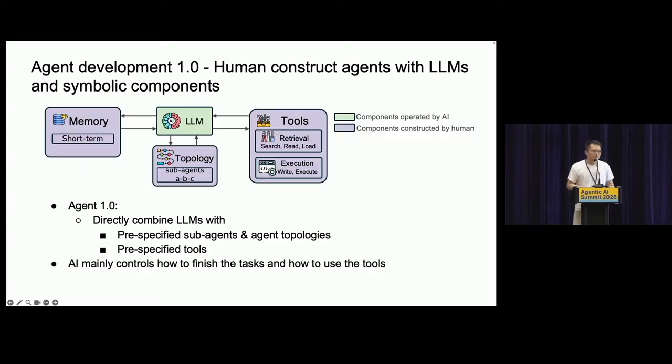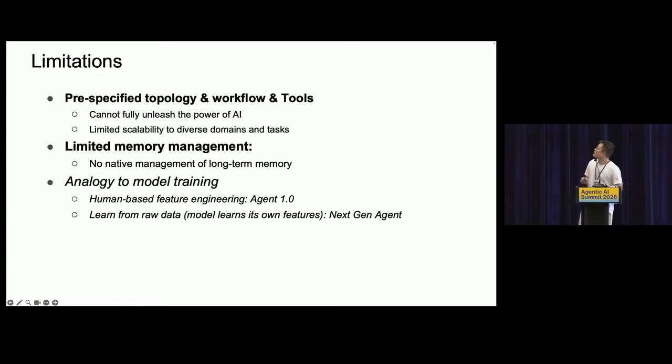agent run the job. But if we dive in and think about the limitations of this paradigm, the problem is that if we pre-specify the topology, and also the set of tools, that constrains the generalizability of the agent a lot, because we want the agent to do complex, long-horizon jobs, but sometimes the agent may spawn its own sub-agent along the way of execution.